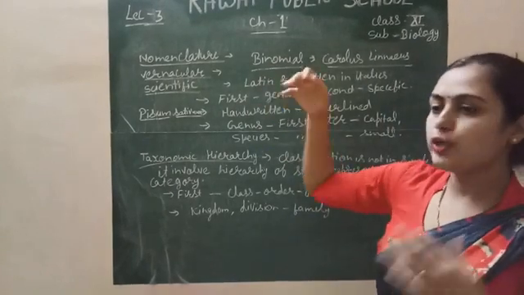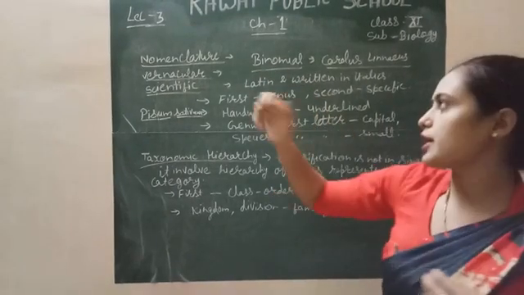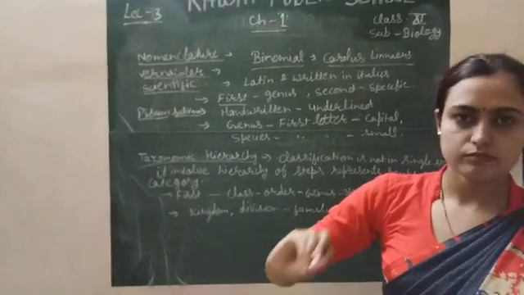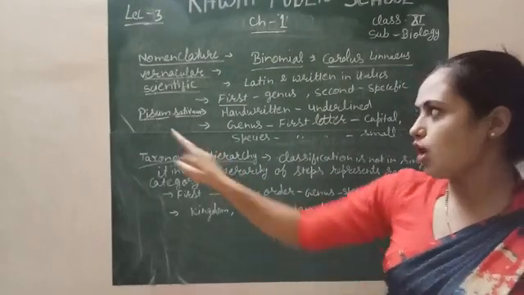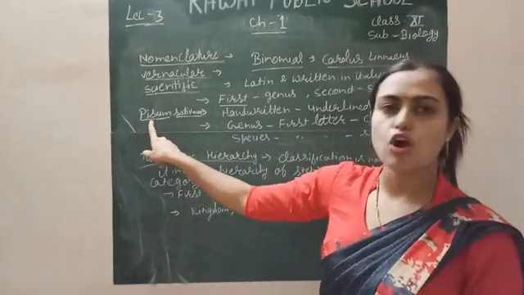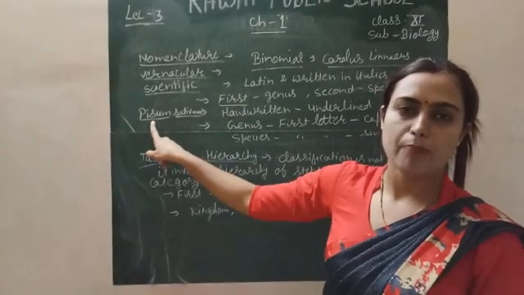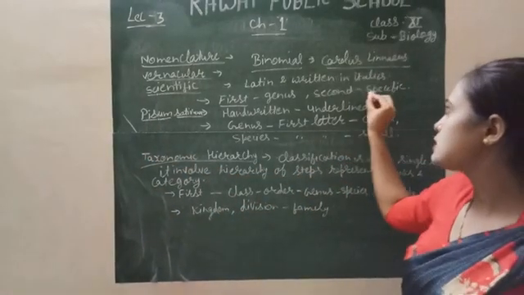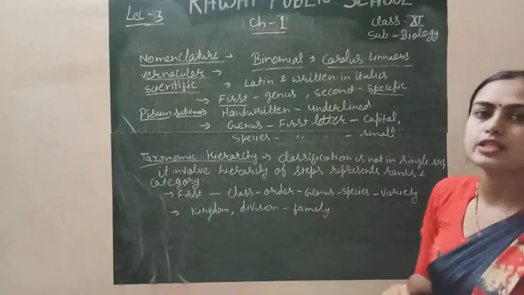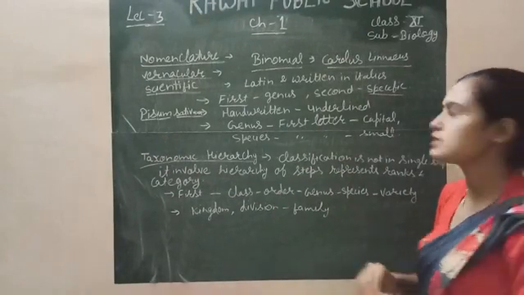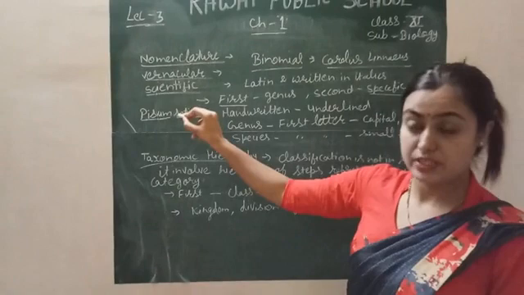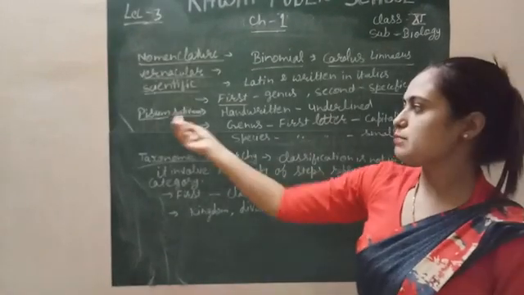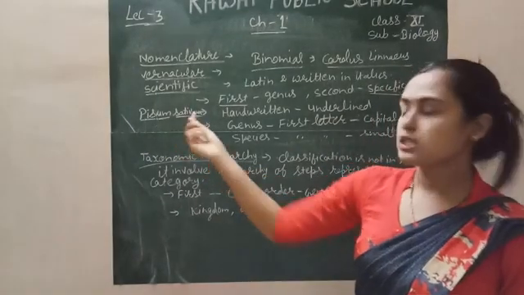So when giving the name of any living organism, the first name is called genera or genus. Every living organism has a first name called genus. For example, Pisum. Pisum is the genus of pea. The second name is the species or specific name. For example, sativum in the case of pea. Pisum sativum: Pisum is the genus, sativum is the species.